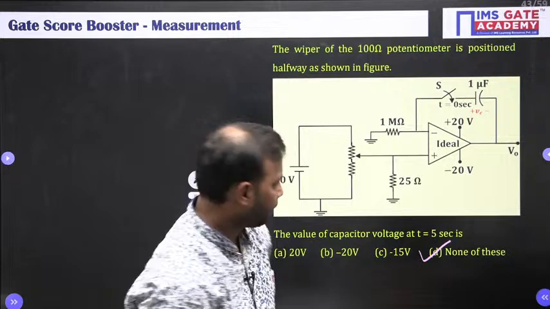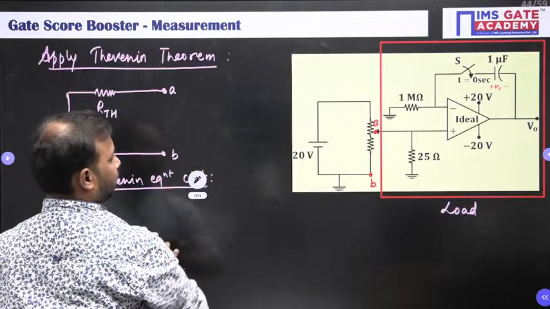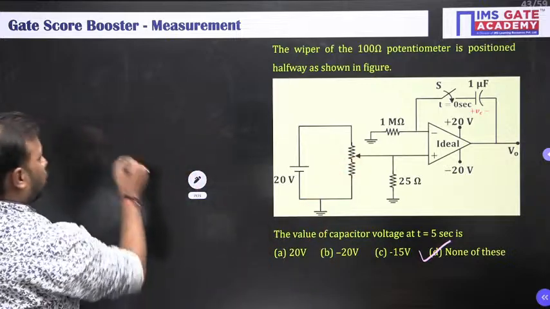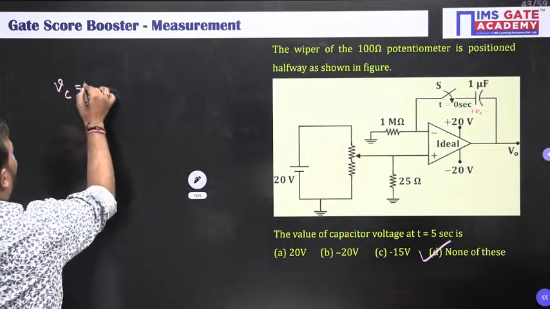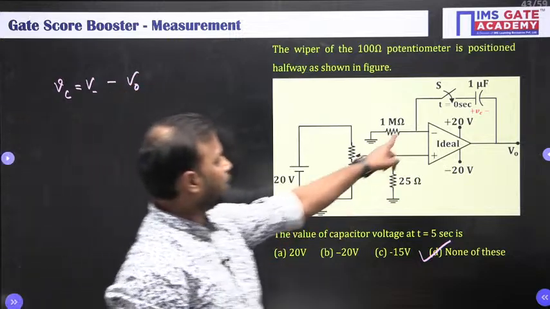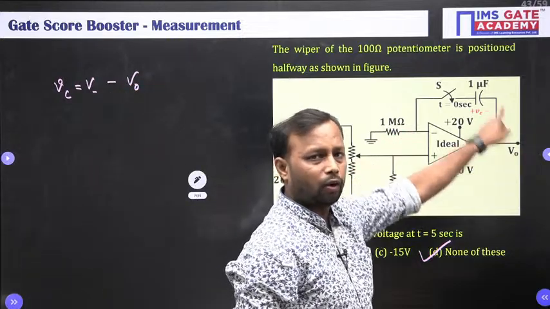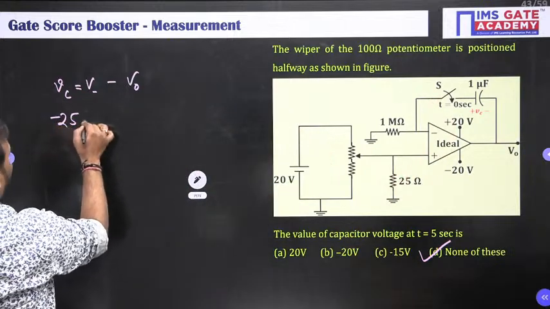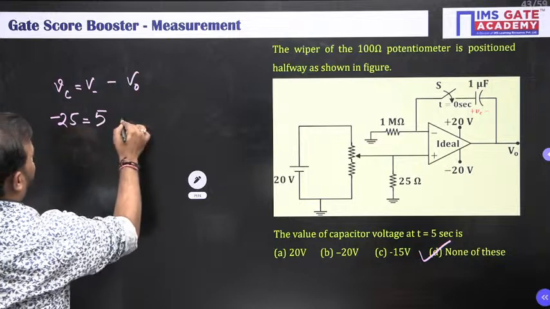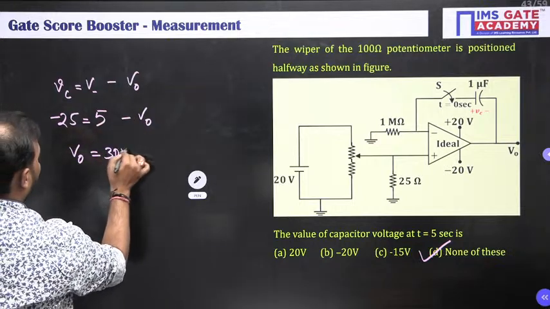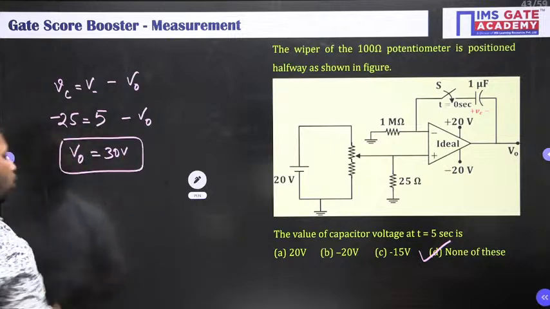Why, sir? Let us discuss the point. See, as I told you, your capacitor voltage Vc is V minus minus V naught, right? Vc is minus 25. V minus was 5, minus V naught. So from here V naught value is 30 volt, which is not at all possible.